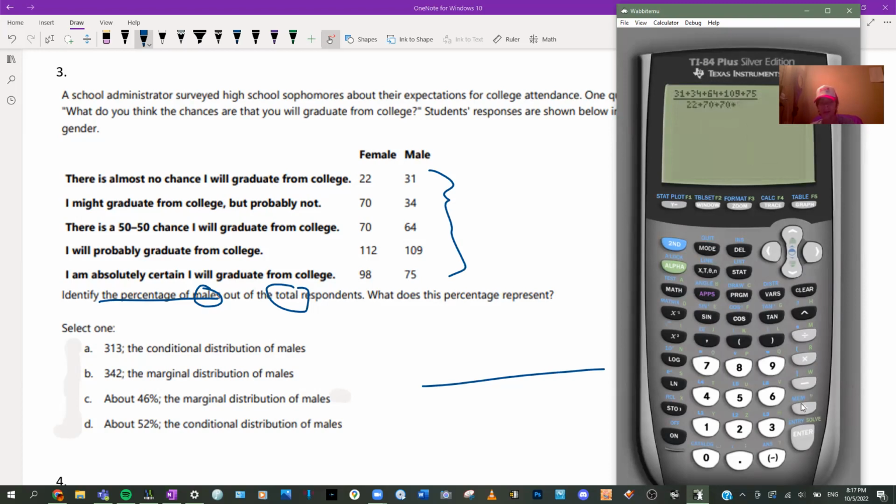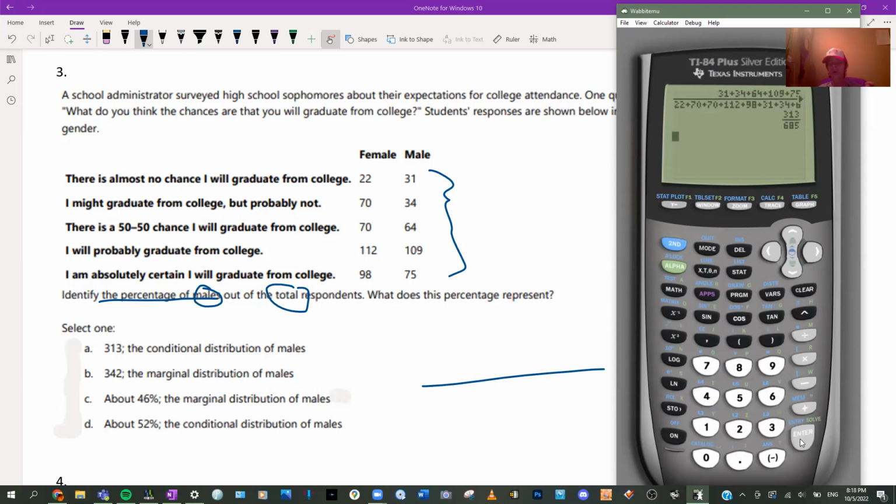70, 112. Whew. Any day now. Obviously, you could do this a lot quicker. Oh, this thing's blocking. Okay, I typed in 75.